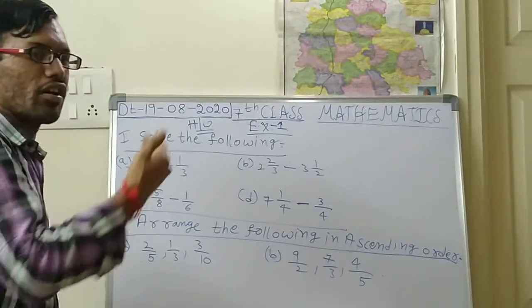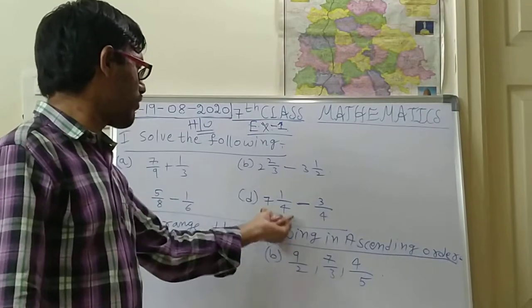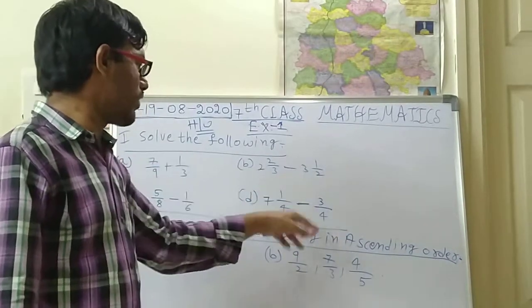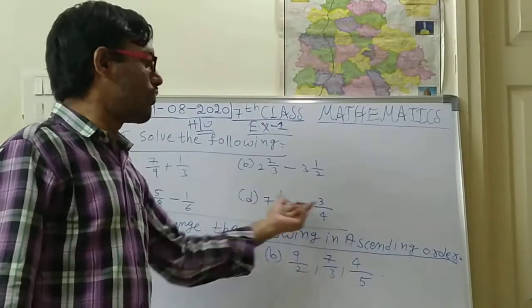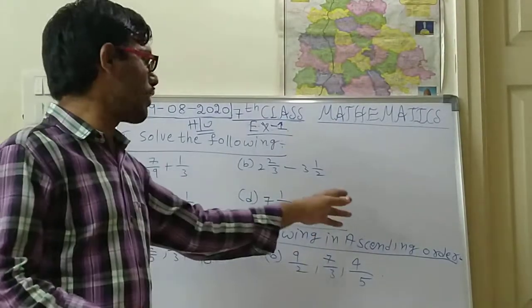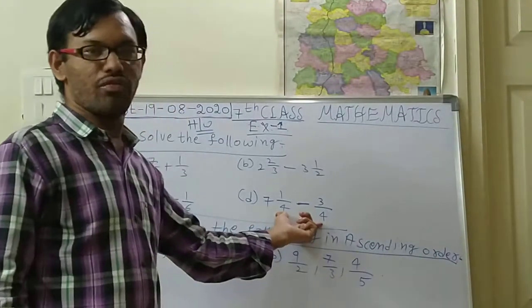If you are having any doubts, you can call back. Whatever numbers are there in mixed fractions, first you should convert them into improper fractions, and afterwards you should start doing the LCM of the denominators. If the denominators are the same, you directly subtract: numerator to numerator, denominator stays the same. So the denominator will be compulsorily 4 only.